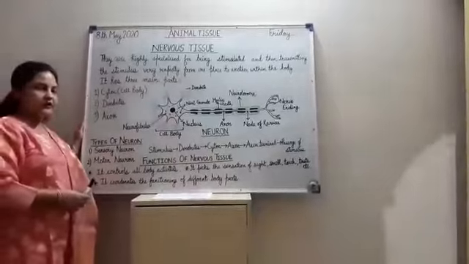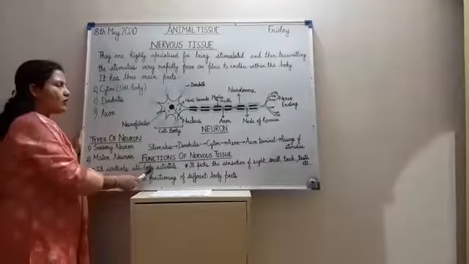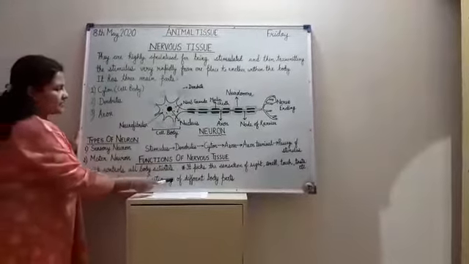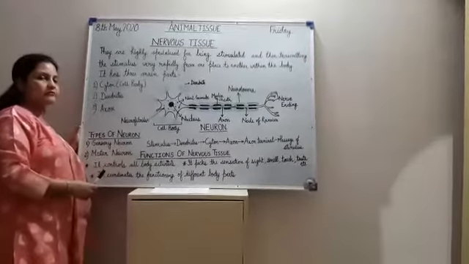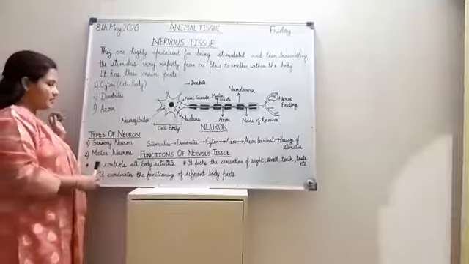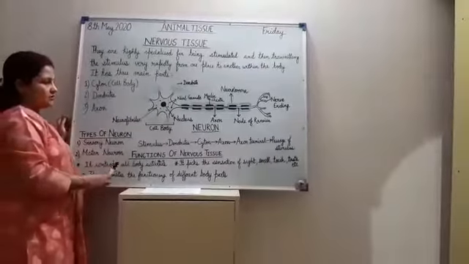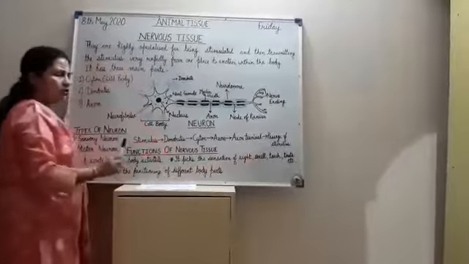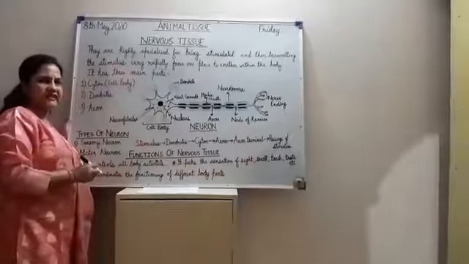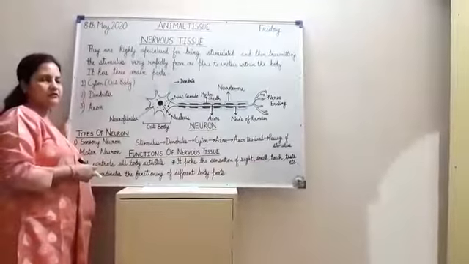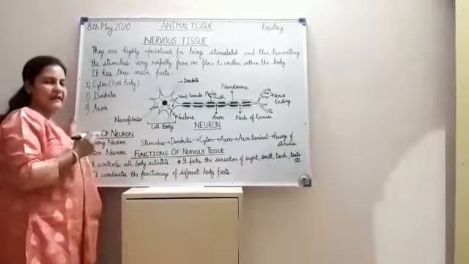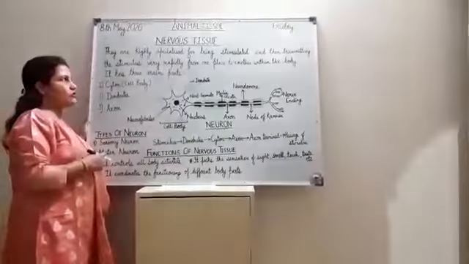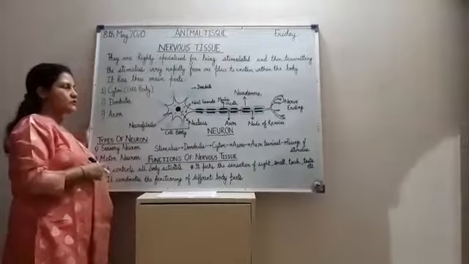Nervous tissue is very important as it controls all body activities. Second function, it coordinates the functioning of different body parts, as I told you that the main control and coordination of the body is done by the nervous tissue. Third function, it picks up the sensations of sight, smell, touch, taste and pain, which are carried by the nerve cell or neuron. All behavior like intelligence, memory, thinking and reasoning are also controlled by the nervous tissue. So nervous tissue is very important.